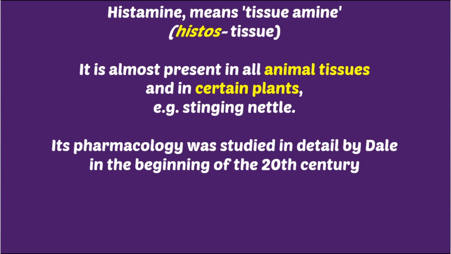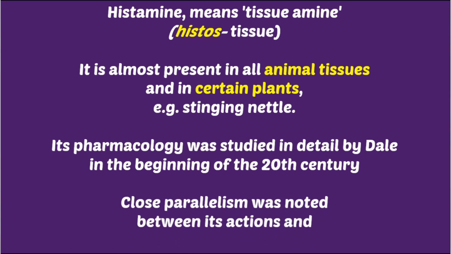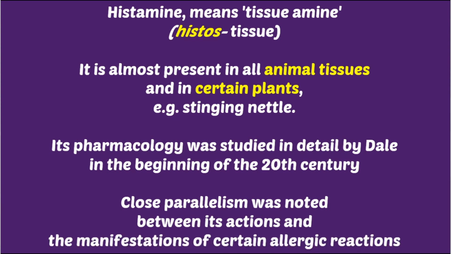Its pharmacology was studied in detail by Dale in the beginning of the 20th century. A close parallelism was noted between its action and the manifestation of certain allergic reactions. So the point is, when Dale studied the pharmacology of histamine, he found that the manifestation of allergic reaction and the pharmacological action of histamine are closely related, meaning both are almost the same.